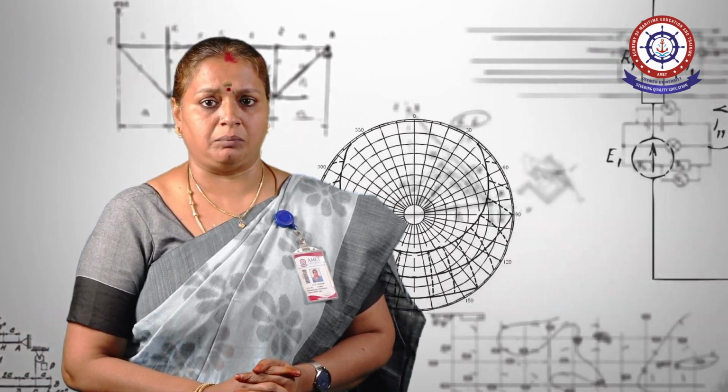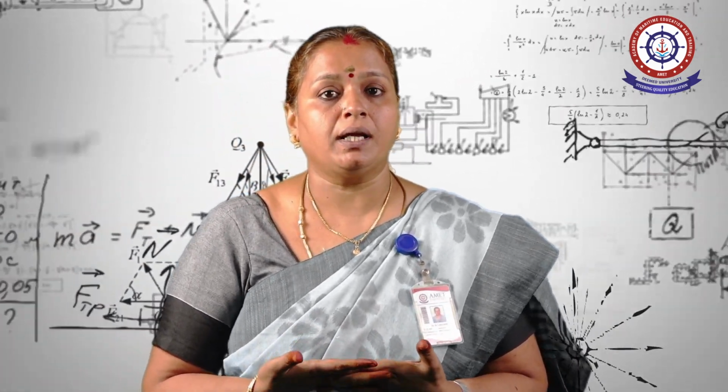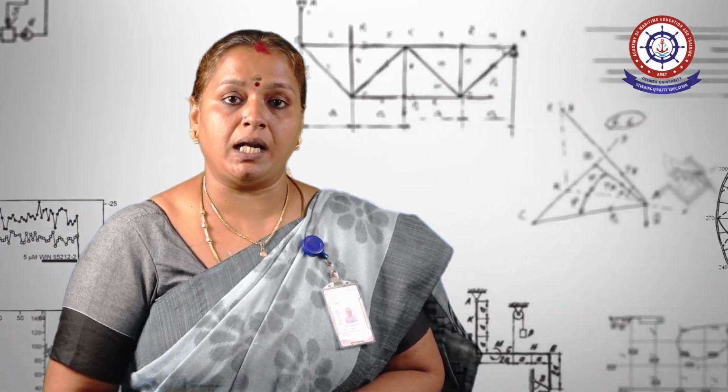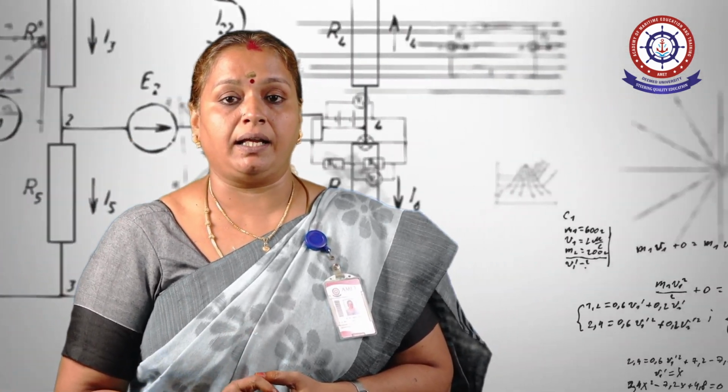Before we go to load frequency control in power system, the main aim of a system is to give power to the consumers in good quality. The good quality to be considered is that it has to maintain a constant voltage, it has to maintain a constant frequency, and also the power should always be reliable to the consumer. So the maintenance of voltage and frequency is to be taken care of in a serious way.